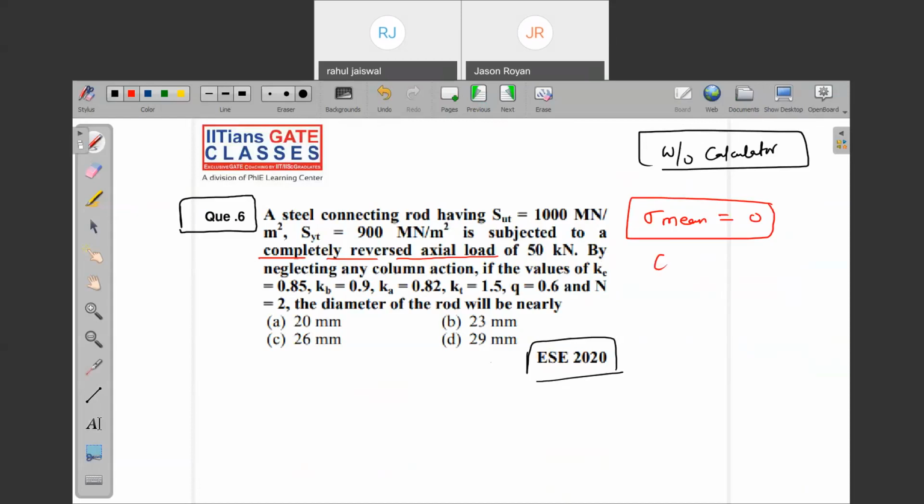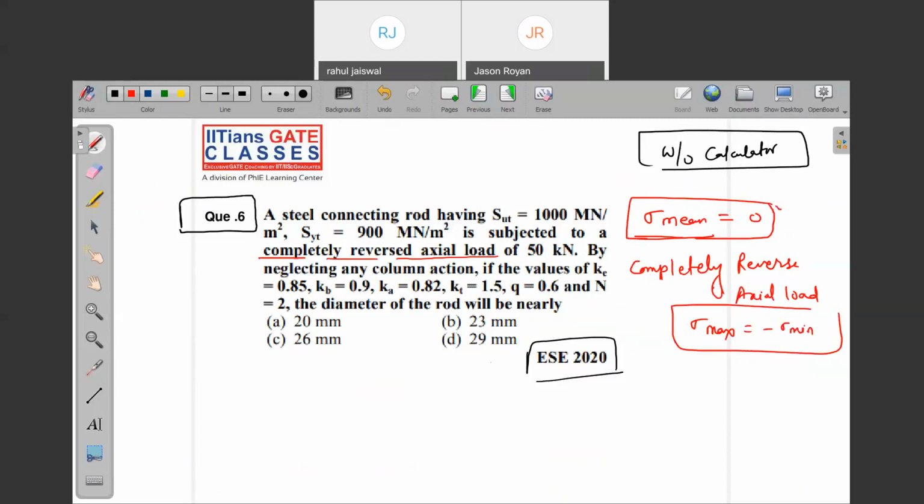Remember, guys, whenever it is completely reversed, let me put a note. These are the numericals by which I can tell you more concept rather than just telling you in a theoretical manner. It will be very interesting to tell you with the help of questions. Whenever it is completely reversed bending, here it is given axial load, so completely reversed bending can be there, completely reversed axial can also be there. In both cases, sigma max equals sigma minimum, so by the formula sigma mean is automatically zero.